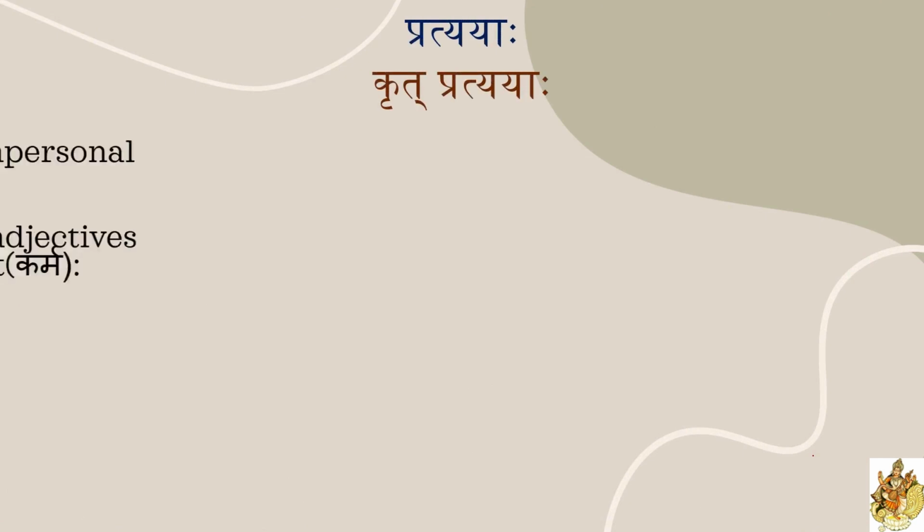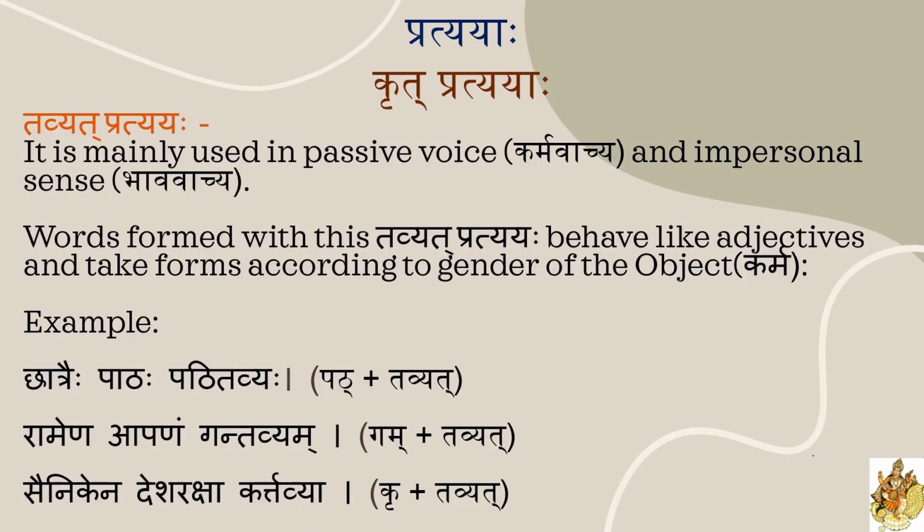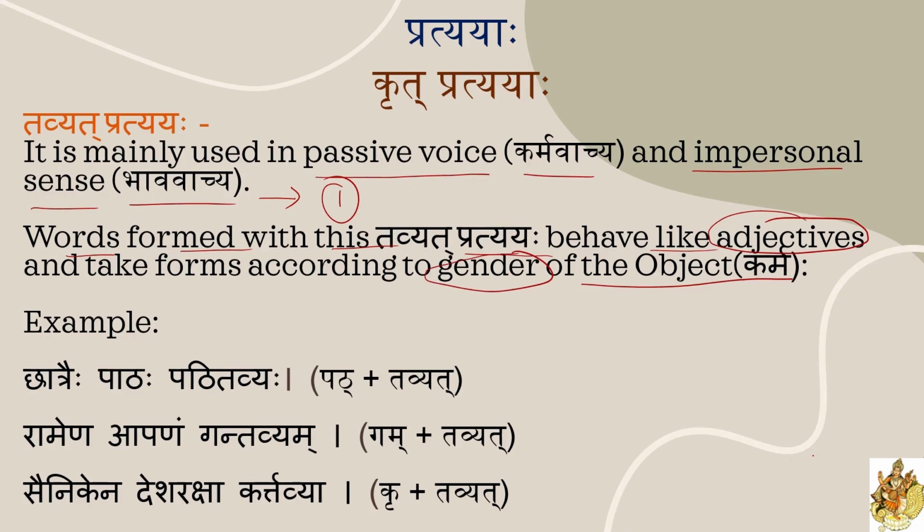Now we will see some examples. Here mainly we should remember two rules. One is that the tavyat pratyaya word will be used in passive voice, karmavachyam, and impersonal sense, bhavavachyam. It will not be used in kartruvachyam, active voice. That is the first rule. And the second one is that words formed with this tavyat pratyaya behave like adjectives and take forms according to the gender of the object, karma.